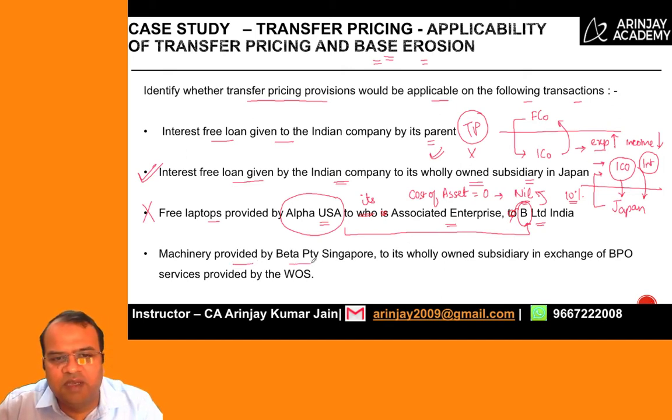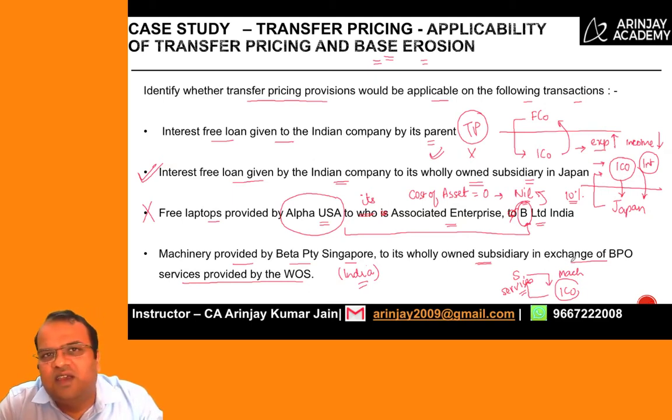Machinery provided by Beta Pty Singapore to its wholly owned subsidiary in exchange of BPO services provided by the wholly owned subsidiary. What we are assuming is that this wholly owned subsidiary is actually in India. Now when the Singapore company actually provides machinery to the Indian company and the Indian company provides services, it's only that the consideration has been discharged in kind.